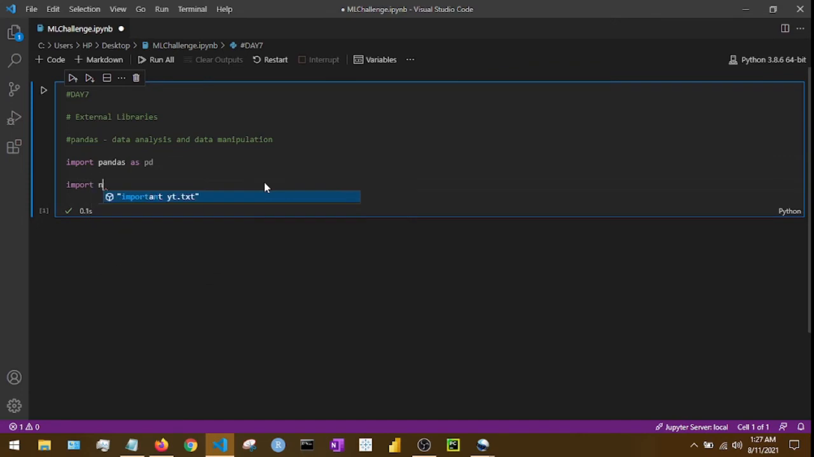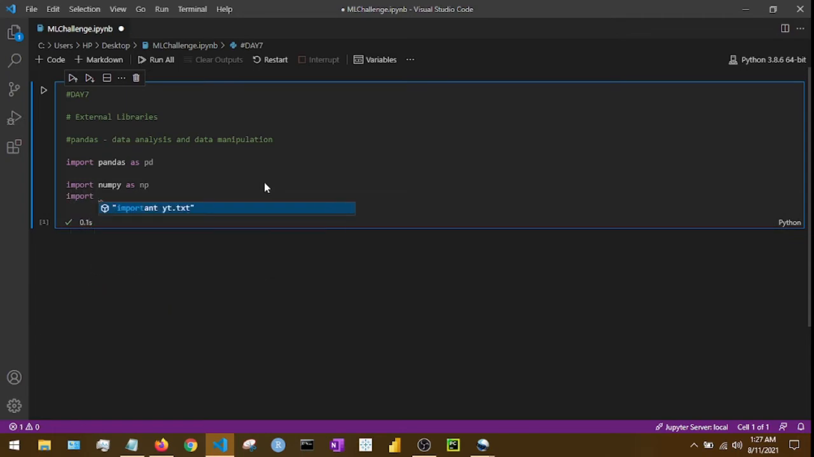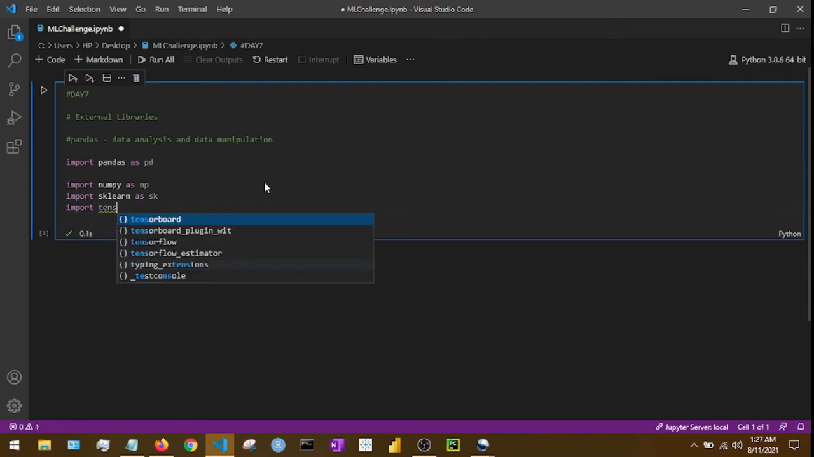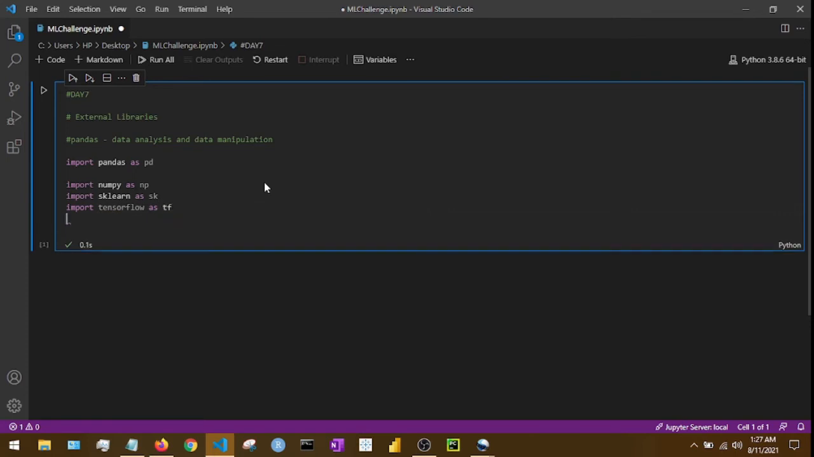Similarly, we can call import numpy as np. NumPy is a mathematical computation library within Python. We can also call sklearn. Sklearn is again a library full of different machine learning algorithms. We can say import sklearn as sk, and we can also import one of the most popular libraries, TensorFlow. This is by Google. So import tensorflow as tf.